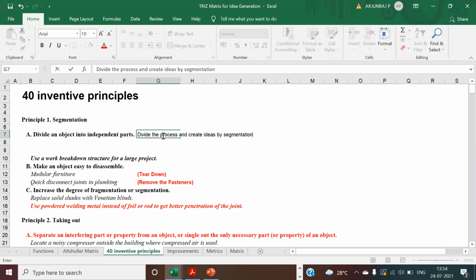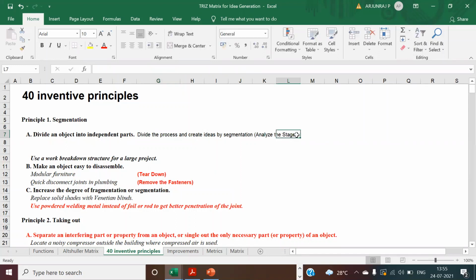Say, for example, when the raw material is coming into your grinding mill or the material handling equipment, how are you going to segment it? First, the raw material goes from the train to the storage location, then the JCB. So you create segments like the stages. Analyze the stages and then create ideas. This is how you can bring it to a process basically.